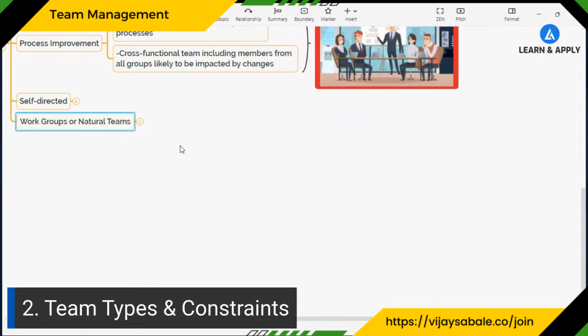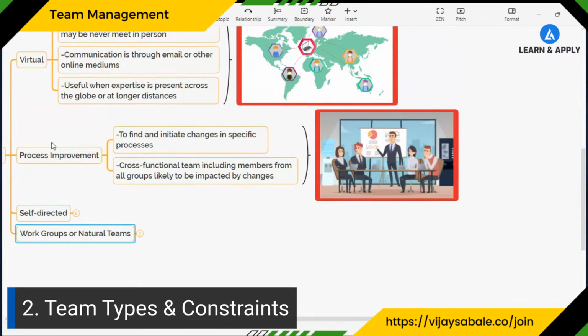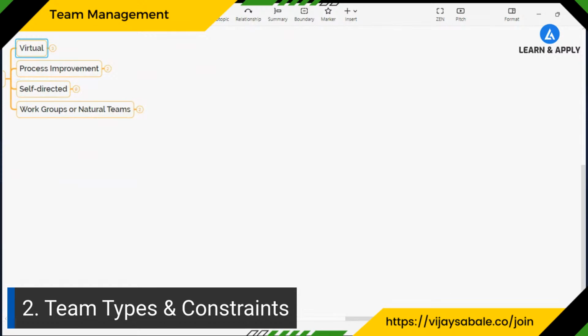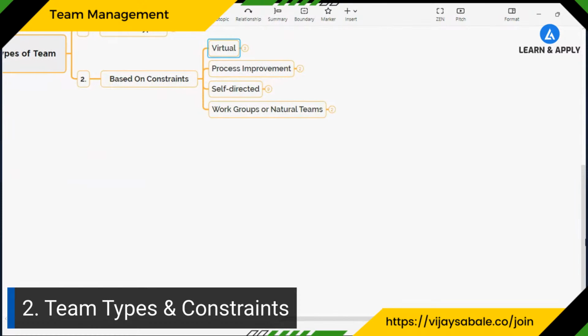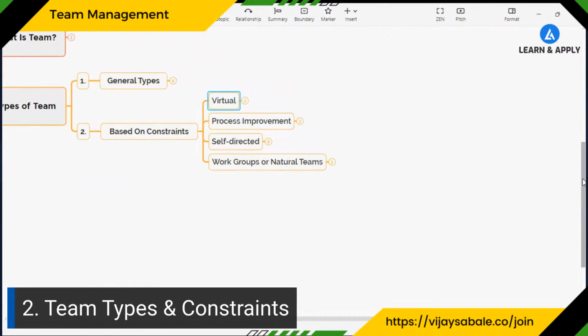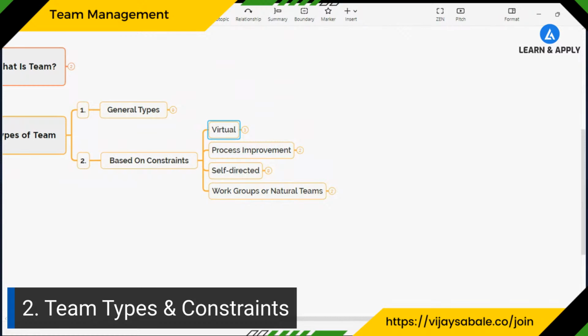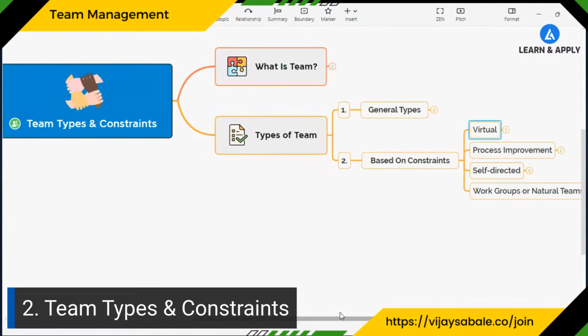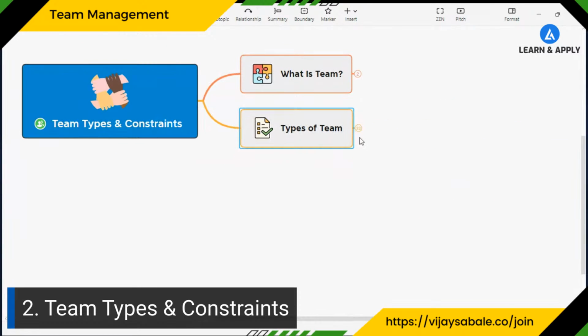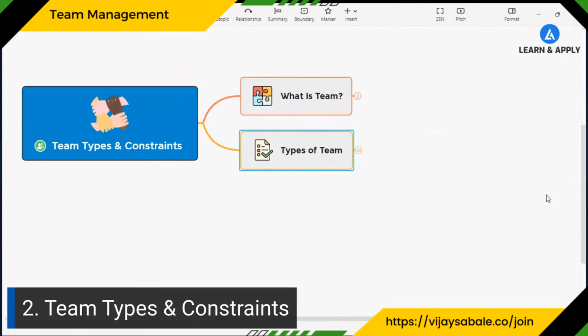So depending on the situation, we can form a team, whether we have a specific goal or some constraint. Based on that, we form either the formal team, the informal team, or the other types of teams. So this is the first topic that we have learned: what is a team and what are the various types of team.